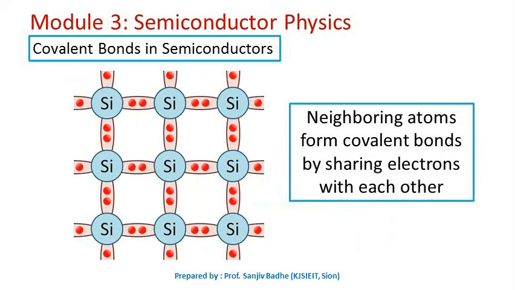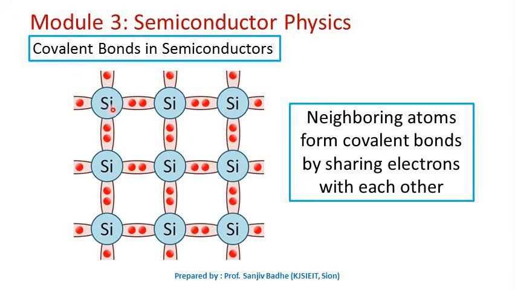So after understanding the classification of solids on the basis of energy band diagrams, now we will discuss semiconductors. We will first discuss some basic prerequisites required, and then we will move ahead with the discussion of the Fermi energy level in semiconductors and how this Fermi energy level is important in semiconductor devices.